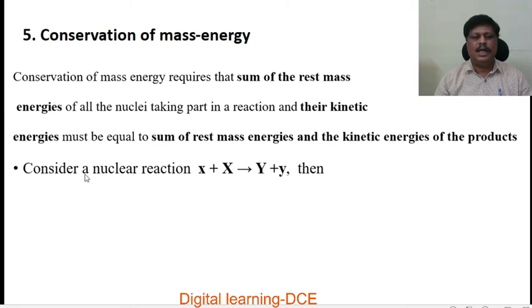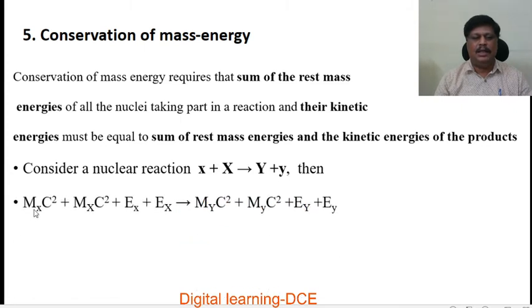So here consider a nuclear reaction. X plus x gives rise to Y plus y, or A plus X gives rise to Y plus B. Then m_X c square, this is the rest mass energy, plus m_x c square, plus E_X plus E_x, gives rise to m_Y c square plus m_y c square plus E_Y plus E_y.